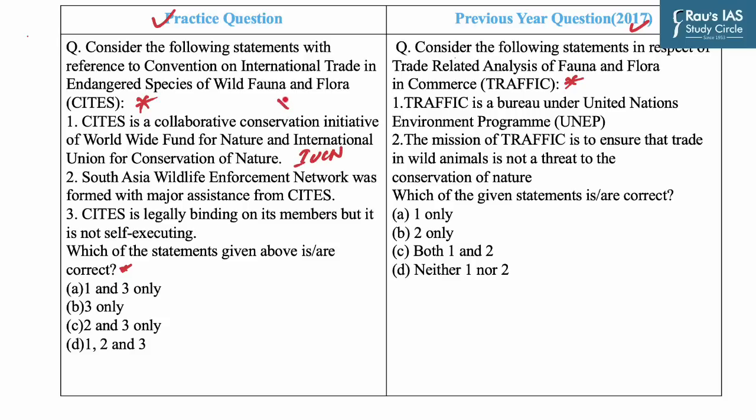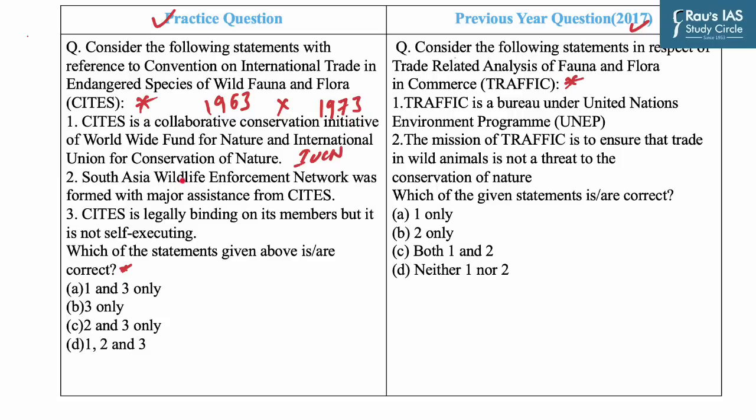Now, this statement is incorrect, as CITES is an international agreement between governments which aims to ensure that international trade in specimens of wild animals and plants does not threaten the survival of the species. CITES was drafted as a result of a resolution adopted in 1963 at a meeting of members of IUCN. The text of the convention was finally agreed at a meeting of representatives of 80 countries in Washington, D.C. in the year 1973, and in July 1975 CITES entered into force.